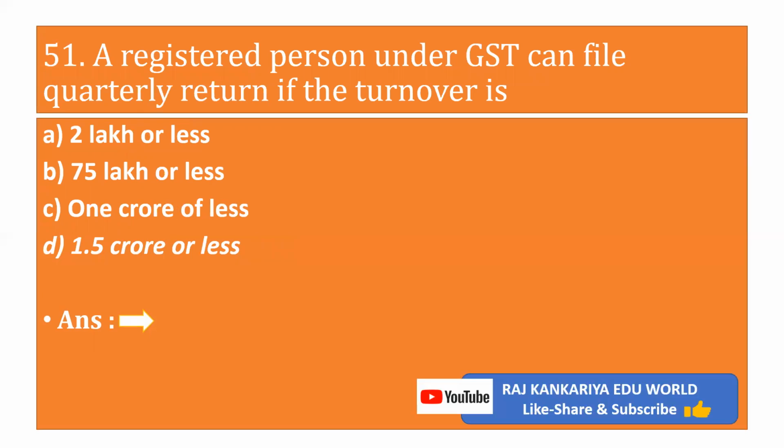Objective 51. A registered person under GST can file quarterly return if the turnover is A, 2 lakh or less, B, 75 lakh or less, C, 1 crore or less, D, 1.5 crore or less. It is about composition scheme. The answer is 1.5 crore or less.